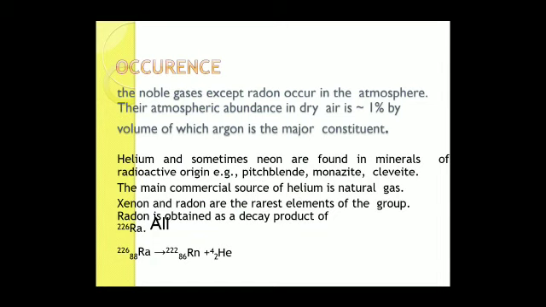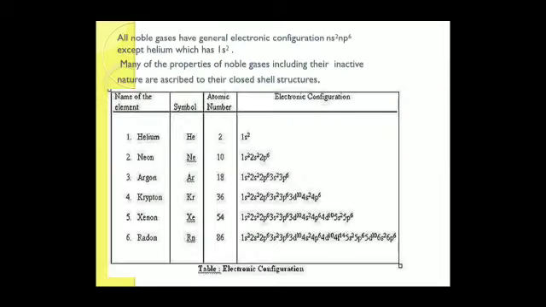Radon is obtained as a decay product of radium. What are present in the noble gases are helium, neon, argon, krypton, xenon and radon.